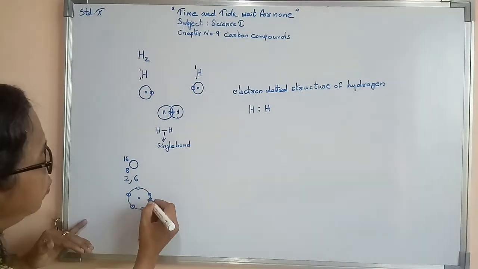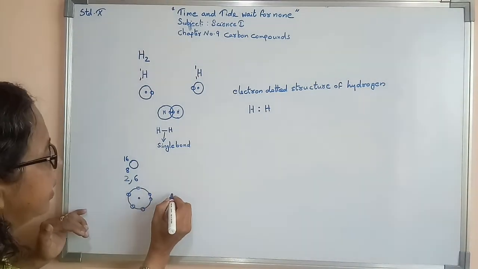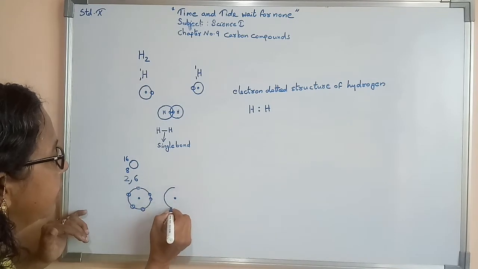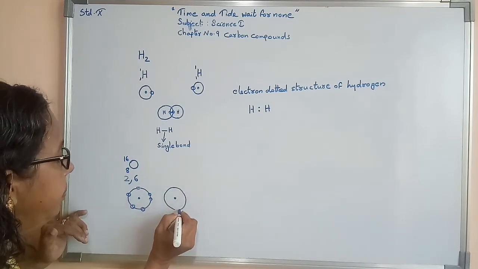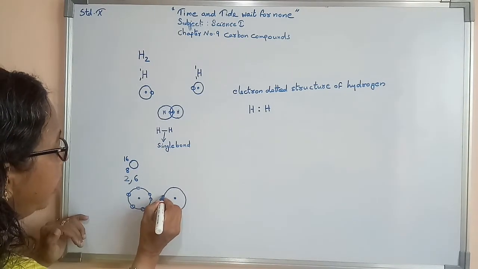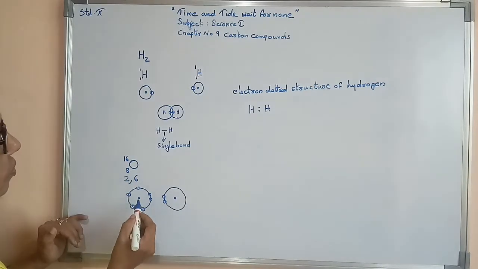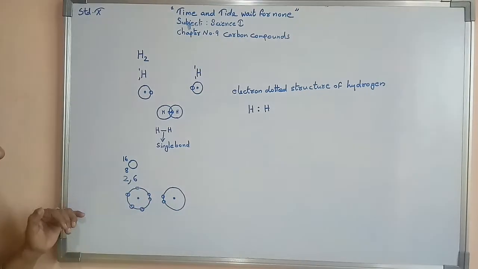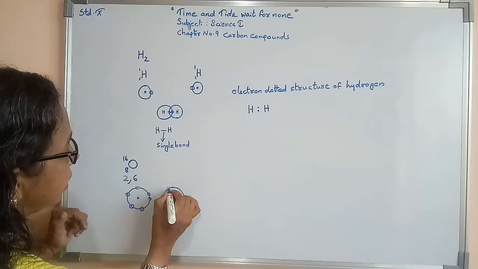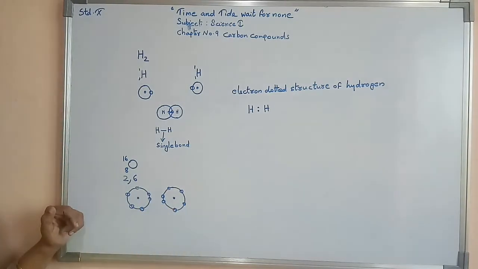Now it is sharing with one more oxygen. So this is its nucleus, and for the other oxygen atom, its outermost orbit I made. Here again I am making 2 electrons, because with the same electronic configuration, this oxygen also requires 2 electrons. So 2 I made here, 3, 4, 5, 6.